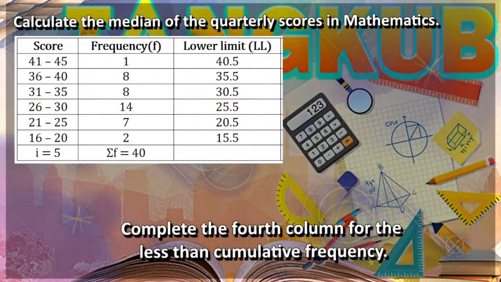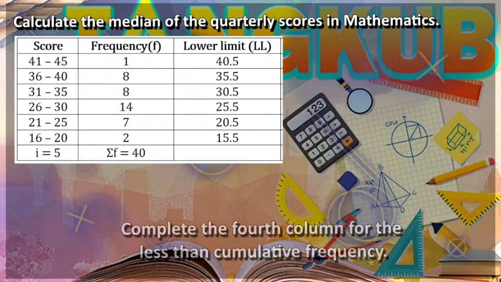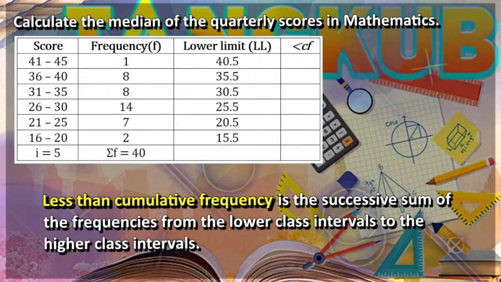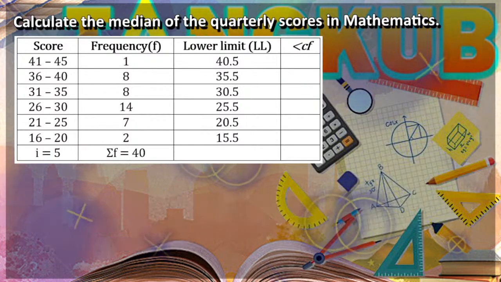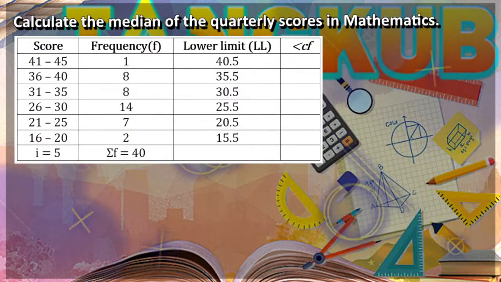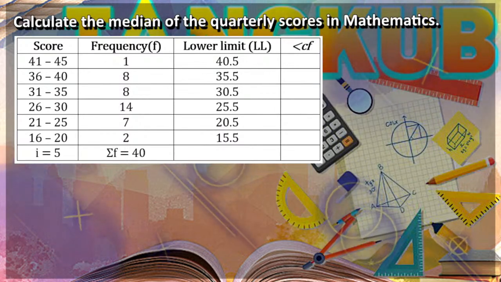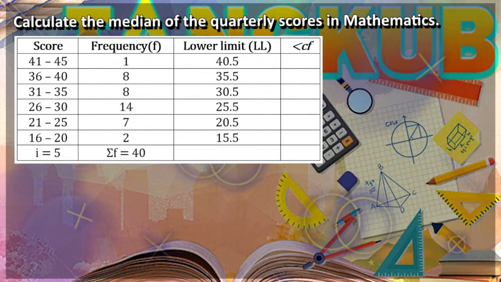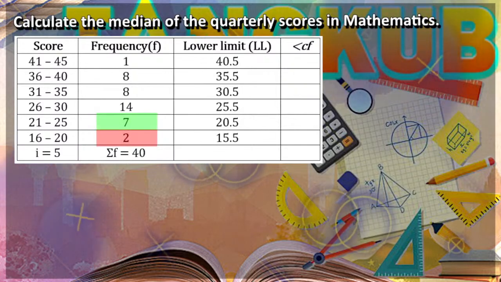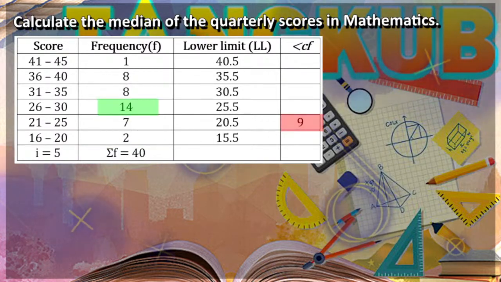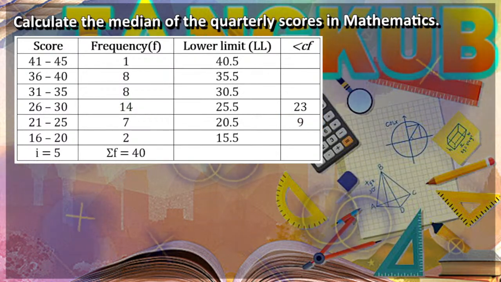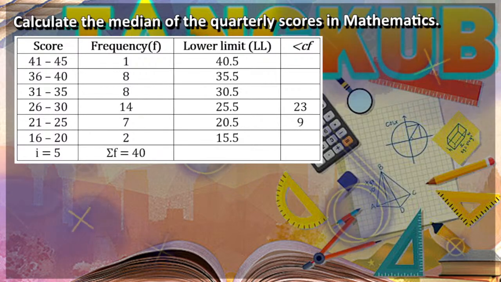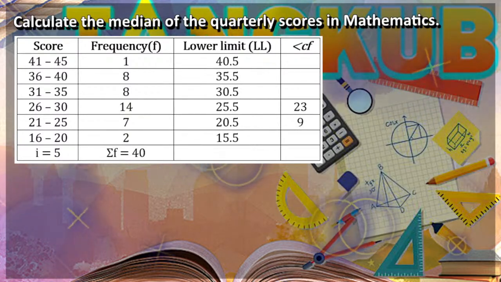Next step, complete the fourth column for the less than cumulative frequency. Note, when we say less than cumulative frequency, it is the successive sum of the frequencies from the lower class intervals to the higher class intervals. So, in this case, we will start from 2. Computing for the less than cumulative frequency, we now have 2 plus 7 is equal to 9. 9 plus 14 is equal to 23, and so on. So, completing the table for the given data with the lower limit and less than cumulative frequency, we now have.